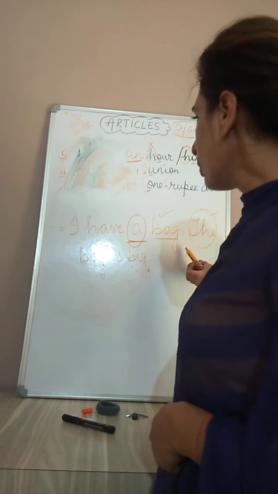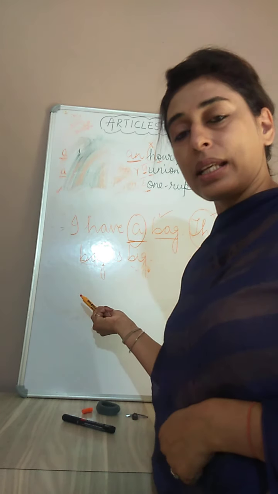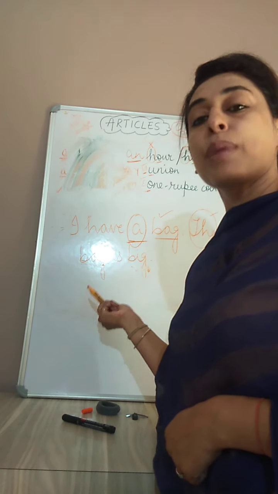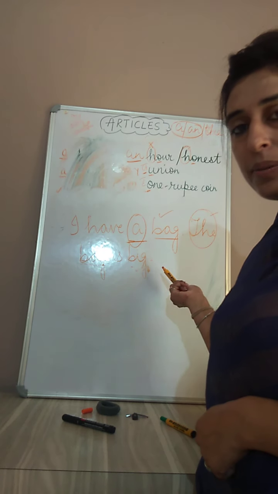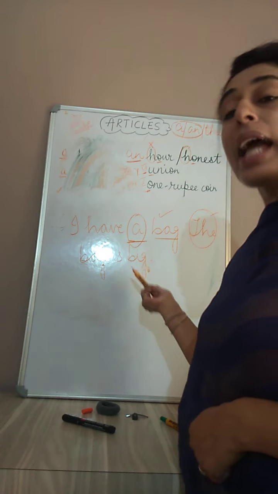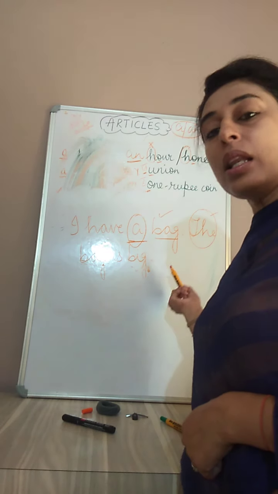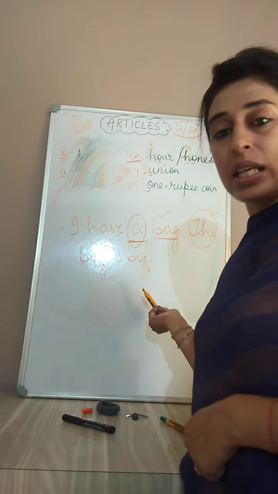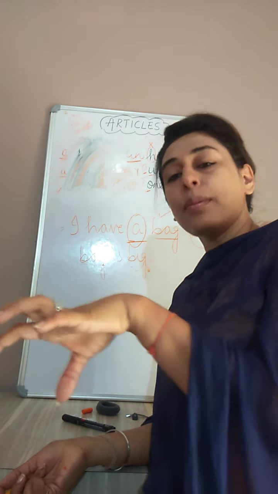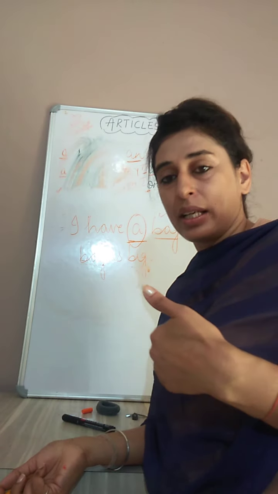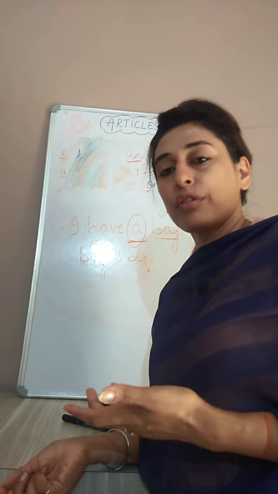But when we talk about the same thing the second time, that thing becomes special and we use the article "the." Clear? I had an apple. The apple was tasty. First time a normal apple, second time we are talking about the same particular apple which I had. Clear? So that is all for the day, children.